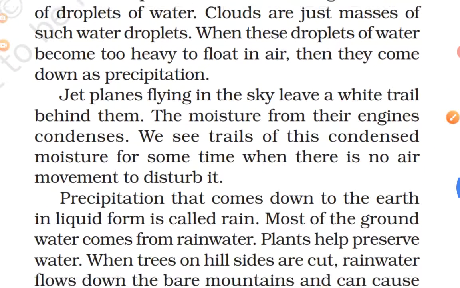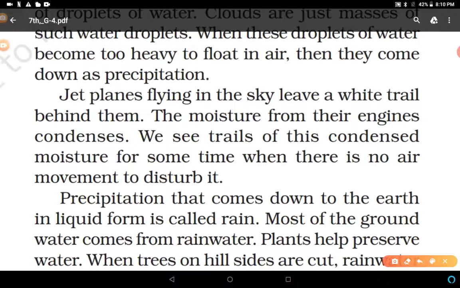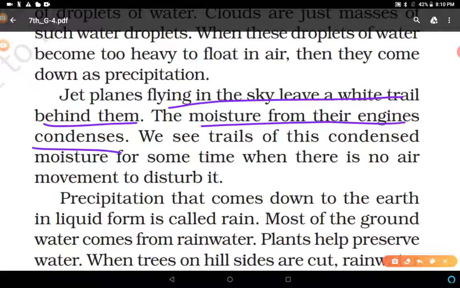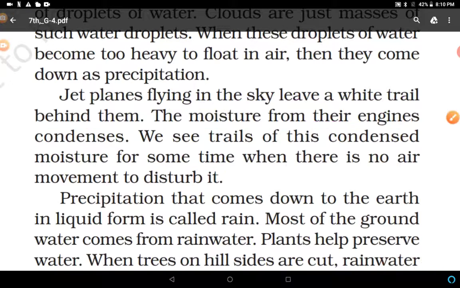For example, jet planes flying in the sky leave a white trail behind them. Many times you have seen this. The moisture from their engines condenses. We see trails of this condensed moisture for some time when there is no air movement to disturb it.